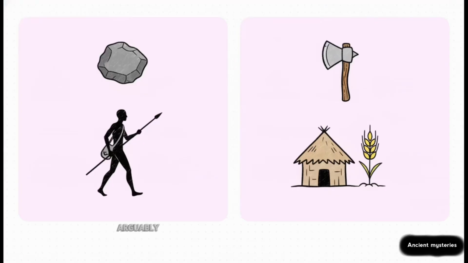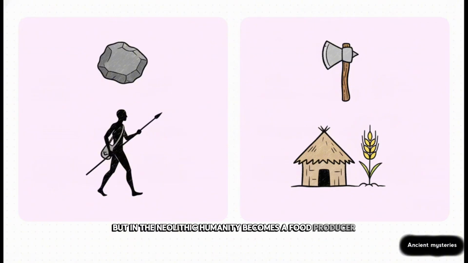Which brings us to arguably the biggest game changer in human history. Back in the Paleolithic, humans were just nomadic hunter-gatherers, basically at the absolute mercy of nature, hacking away with rough stones. But in the Neolithic, humanity becomes a food producer. We see the birth of agriculture, we see settled villages, and we see highly polished, refined stone tools. You absolutely need to grasp this evolutionary leap for the exam. It's quite literally the foundation of modern civilization.